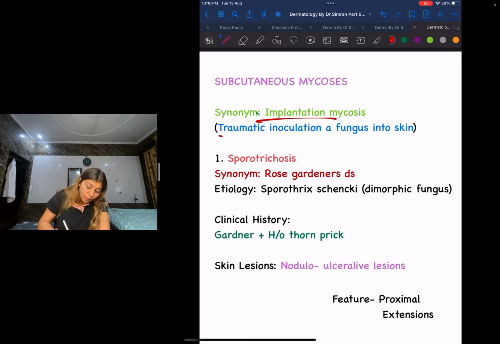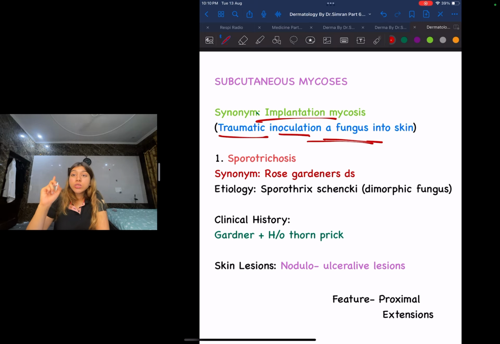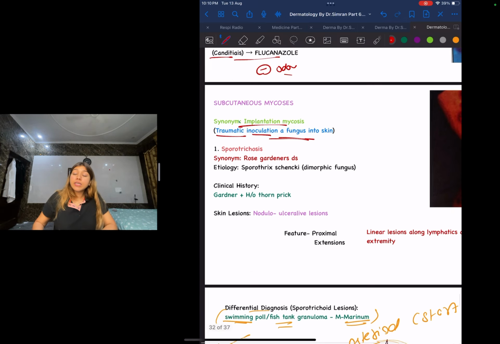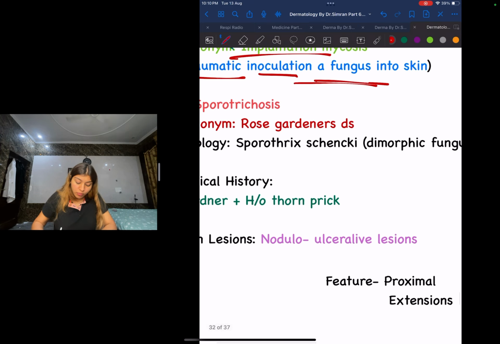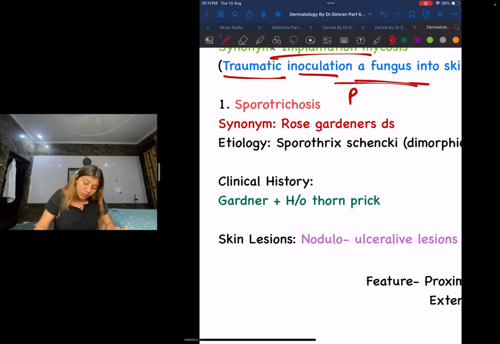Traumatic inoculation of a fungus into the skin is called implantation. Implantation means it is coming and staying there, it is inoculating there. That is why it is called implantation mycosis. Under implantation mycosis, guys, the first that we're going to discuss is our very favorite PYQ. That is going to be sporotrichosis.